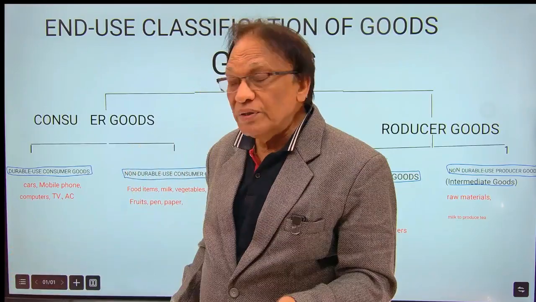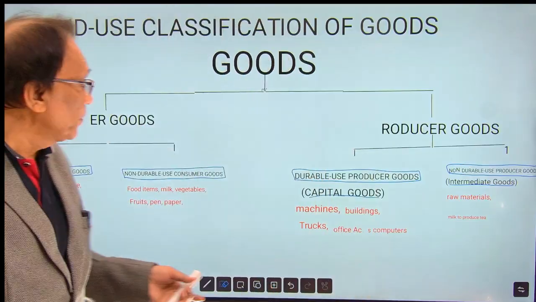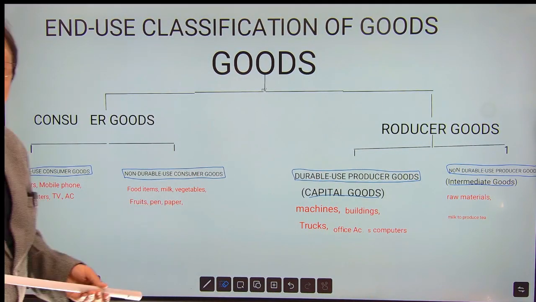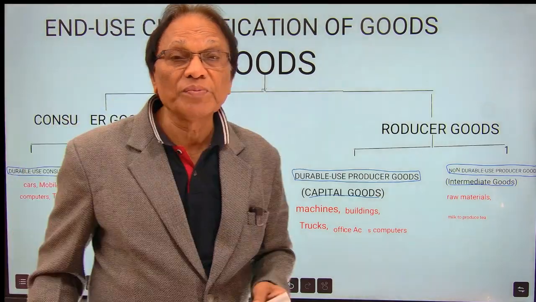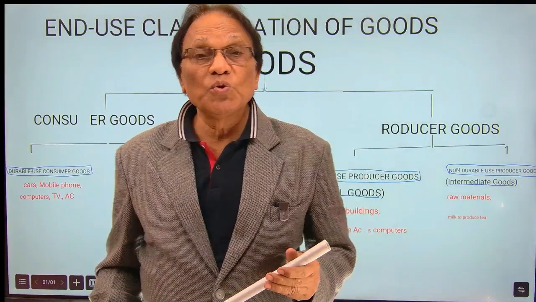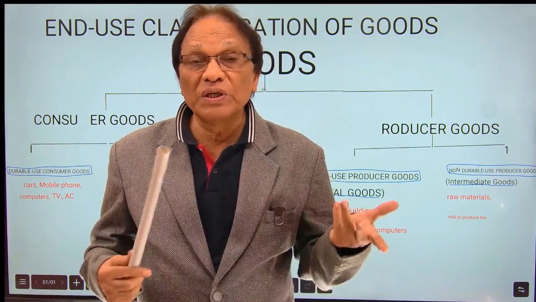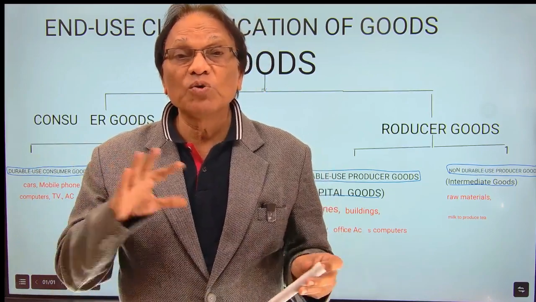And next one you can see it here. Non-durable use consumer goods: food items, milk, vegetables. What exactly is non-durable use consumer goods? You can't use it again and again for a long time, 10 years, 2 years, 5 years, compared to your durable goods.